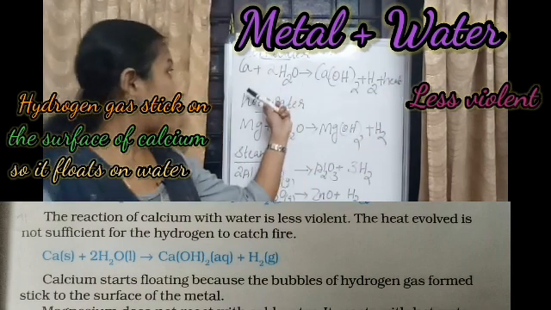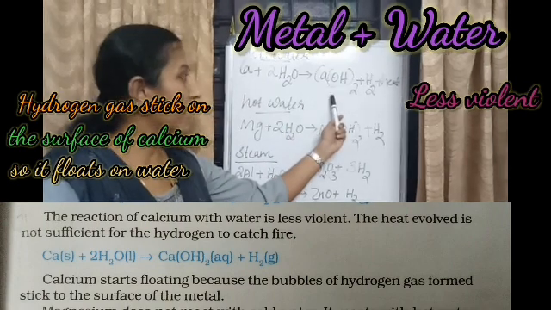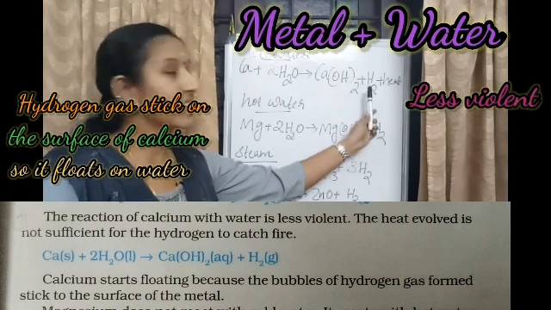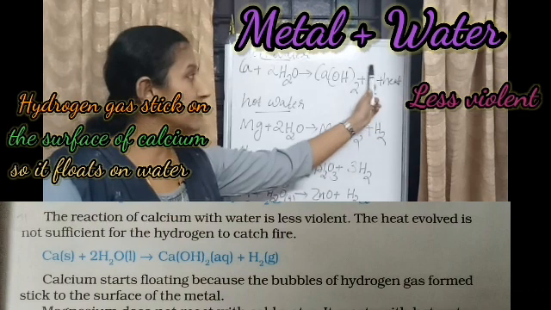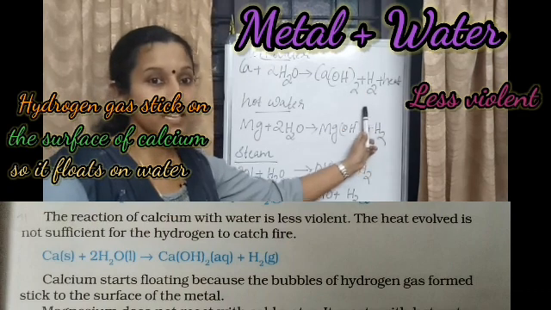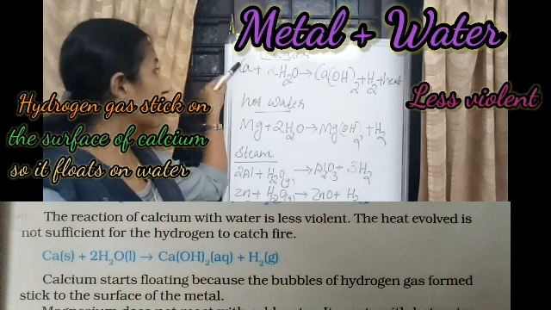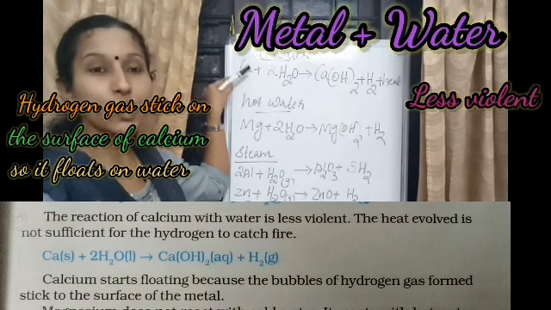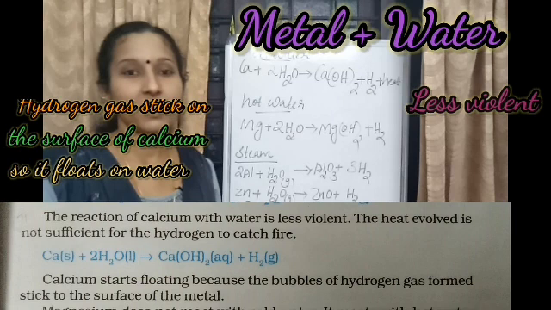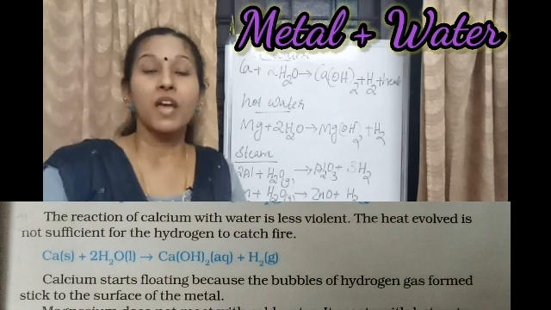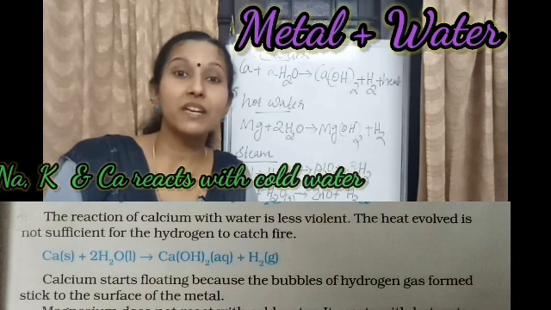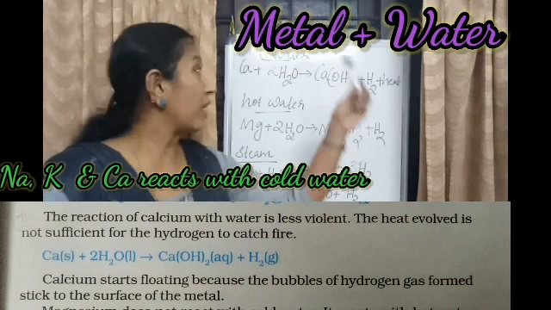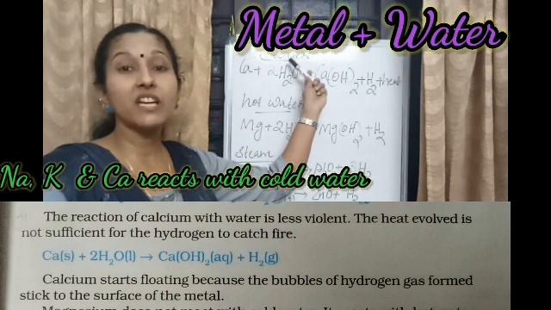See, calcium reacts with water to form calcium hydroxide, hydrogen and heat. This hydrogen gas sticks on the surface of calcium metal, so calcium floats on water. Okay, and sodium, potassium, calcium, these metals react with the cold water.